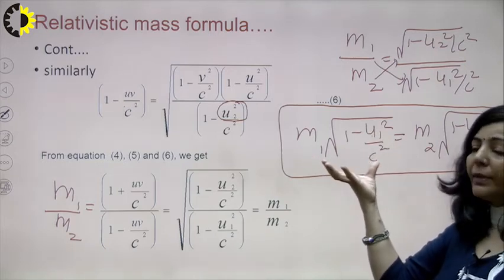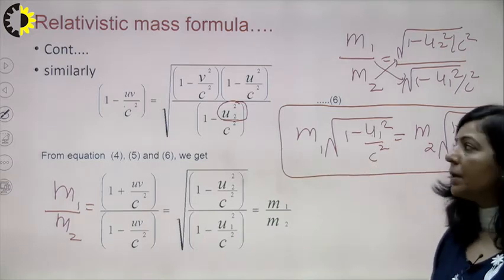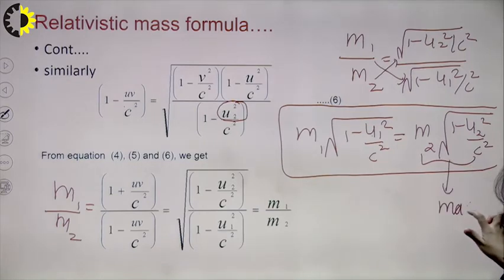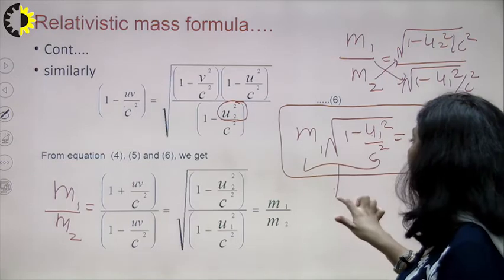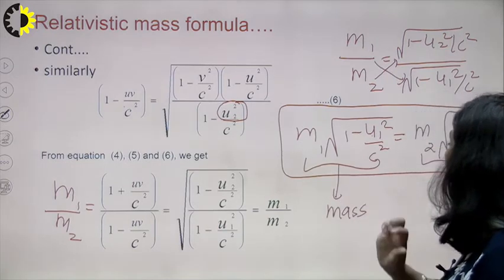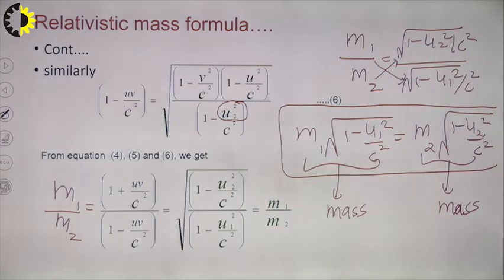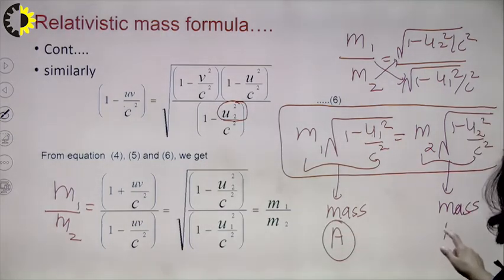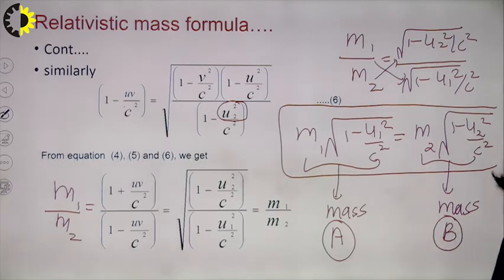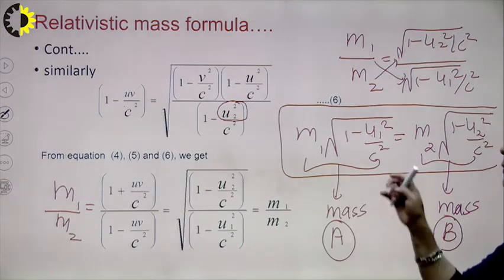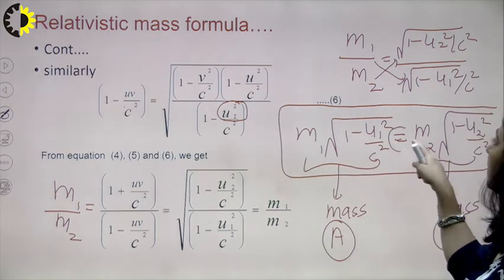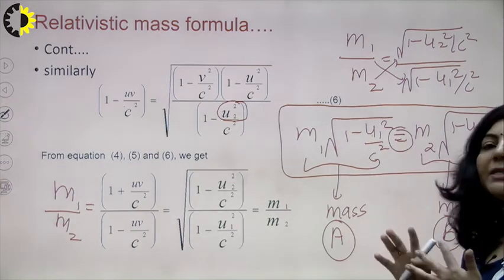But the entire term has dimensions of mass. If you observe the right hand side, it also has dimensions of mass. But the terms on the left hand side belong to the first particle, A, and the terms on the right hand side belong to the second particle, B. Means you have two independent terms here. Both are equal according to this equation, but these two terms are independent of each other.